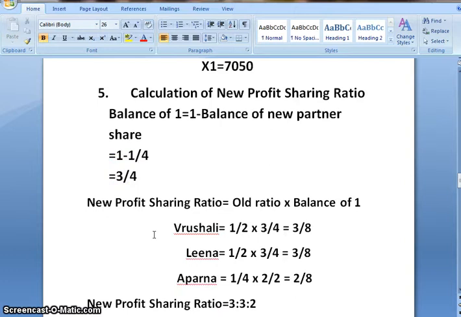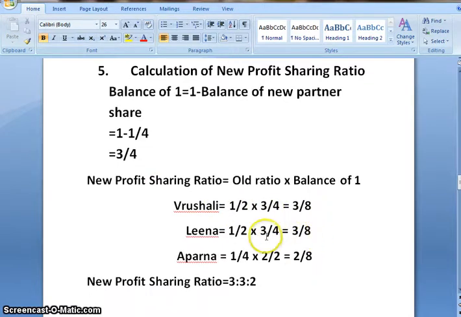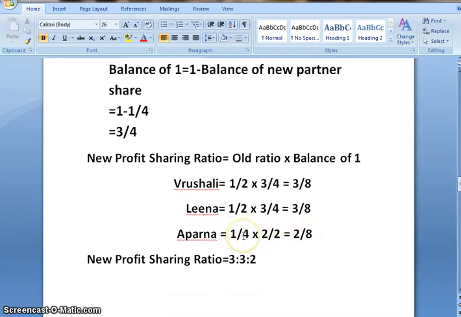Further, the second step in the new profit sharing ratio formula was old ratio multiplied by balance of 1. Old ratio would be half because they are sharing profit and loss equally, multiplied by balance of 1 which we have got in step number 1. On multiplying we get 3 ones are 3, 4 twos are 8. Similarly for Leena, 3 ones are 3, 4 twos are 8. Aparna's share is 1/4.